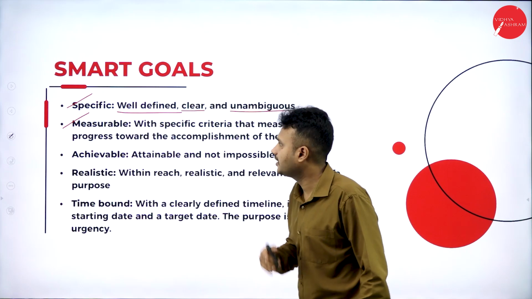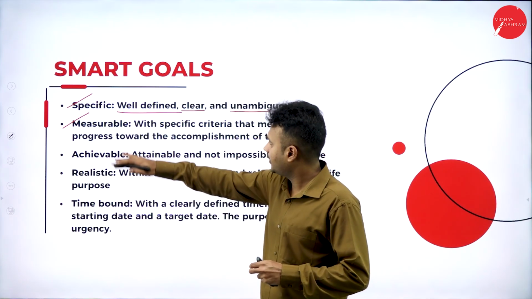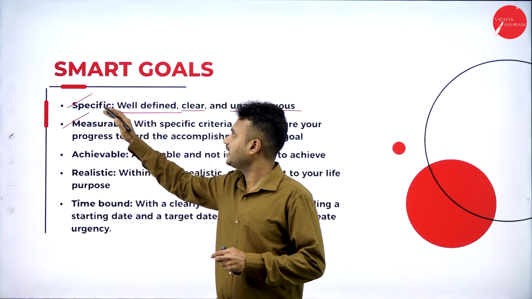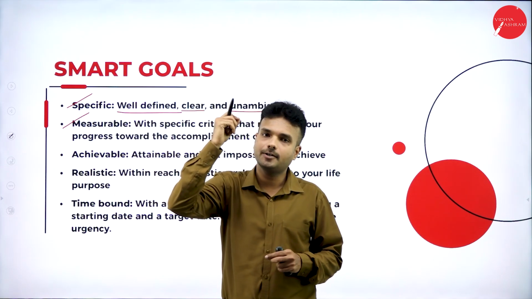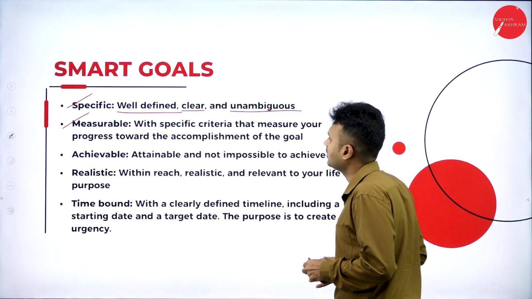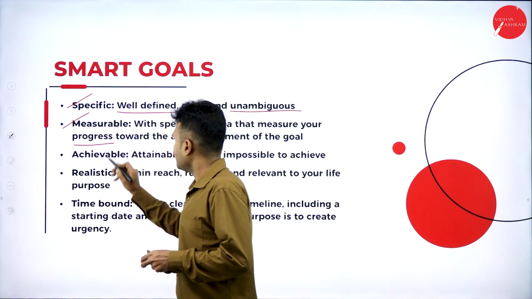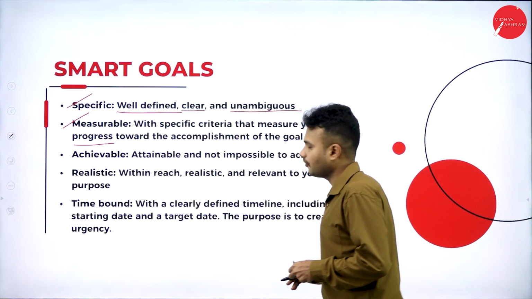Second step is measurable. How is it going to measure, and what is it going to measure? As I said, it is going to quantify what it specifies and what it is going to do in future. Measurable means a specific criteria that measures your progress towards the accomplishment of the goals.